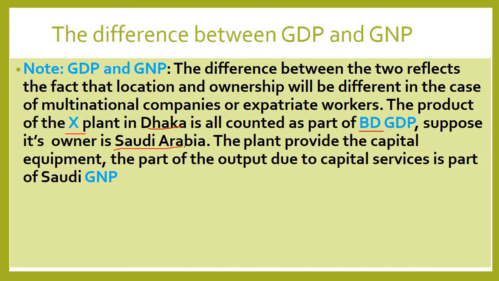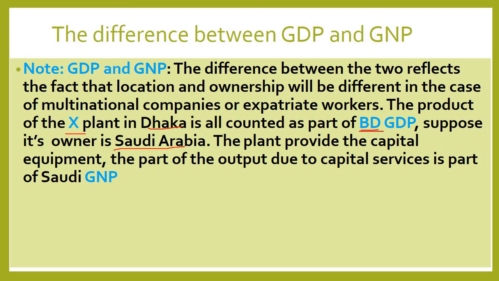That doesn't matter, because almost all the people are from Bangladesh. The labor are working in Bangladesh and the industry has been set up in Bangladesh from Saudi Arabia. So this is the GDP for Bangladesh.